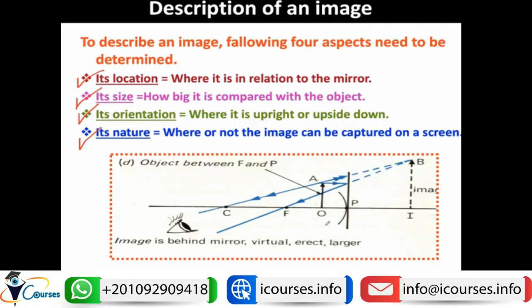Like here, for example, this is the mirror, and here we can see an object. By constructing rays, you can see that there is a light ray passing through the focus, and then it will reflect parallel to the principal axis. And then there is a light ray passing through the center of curvature, and now it is reflected upon itself.